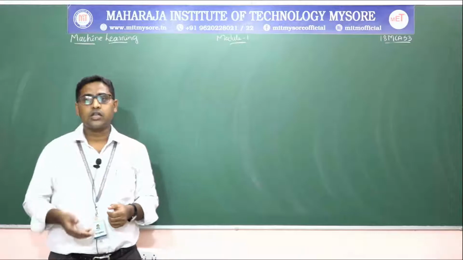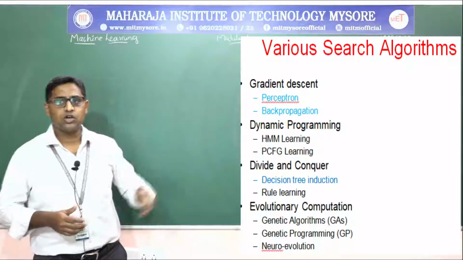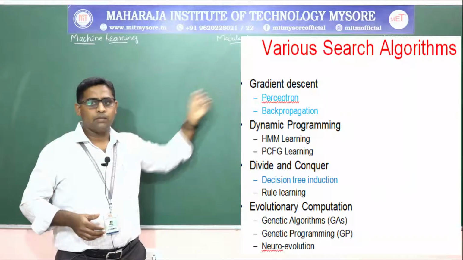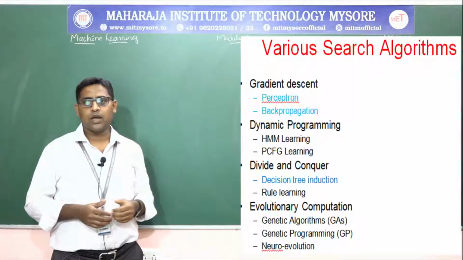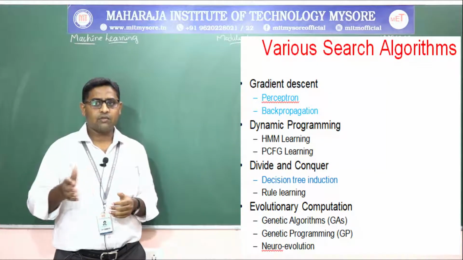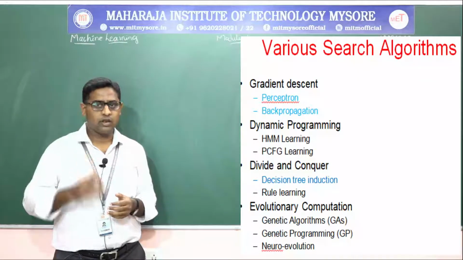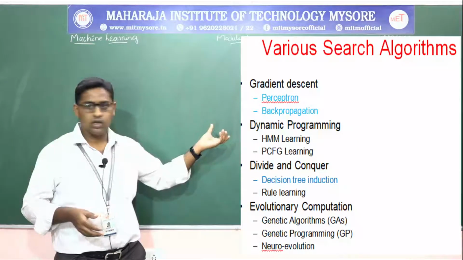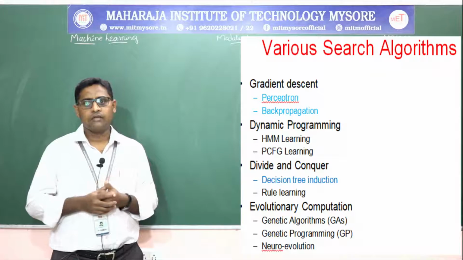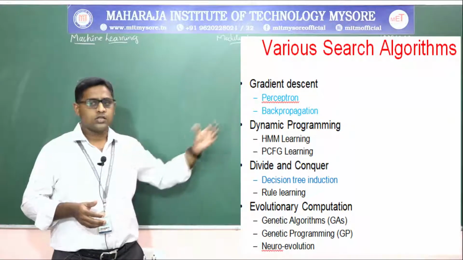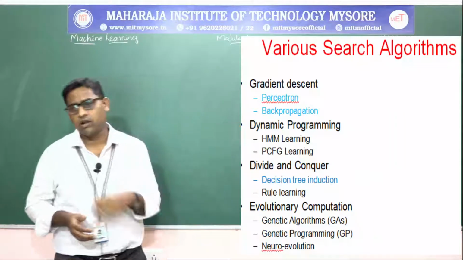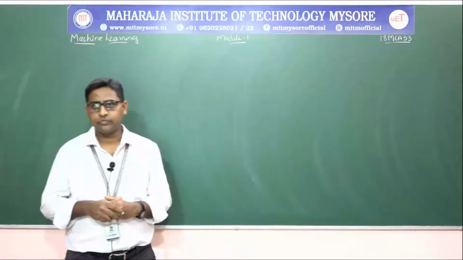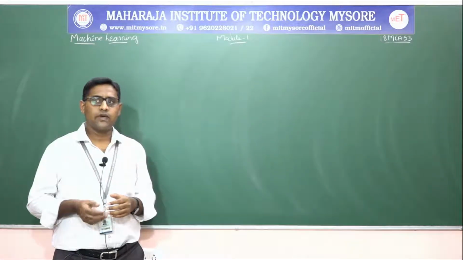And the various search algorithms that we will learn under this machine learning course are gradient descent, that is perceptron and back propagation. The dynamic programming, HMM learning, that is hidden Markov model learning, and PCFG learning, we will not learn in this machine learning course. And divide and conquer, that is decision tree induction, which we will learn, and rule learning. Then evolutionary computations, with genetic algorithms or genetic programming and neuroevolution, are not in the syllabus.